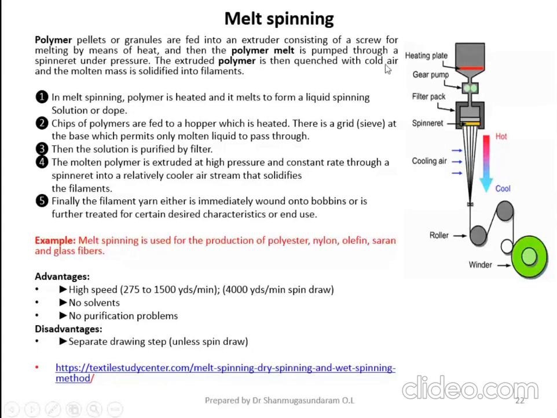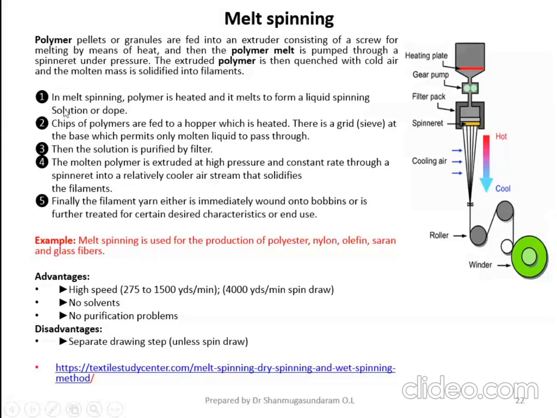Quenching is nothing but using cold air, here we are using cold air for cooling down the filaments. What is meant by quenching? To reduce the temperature of the filament by passing cold air, and then the molten mass is solidified into a filament form.